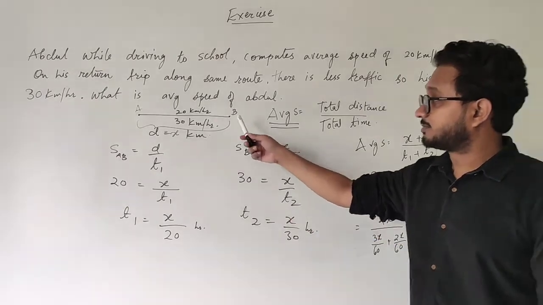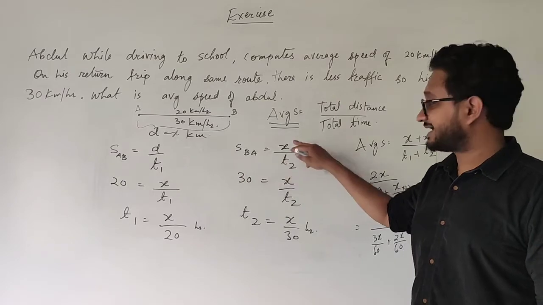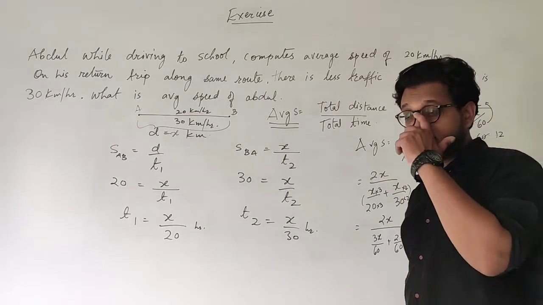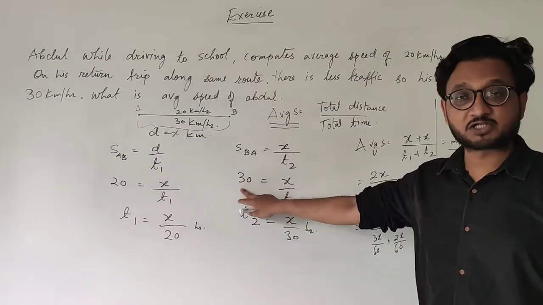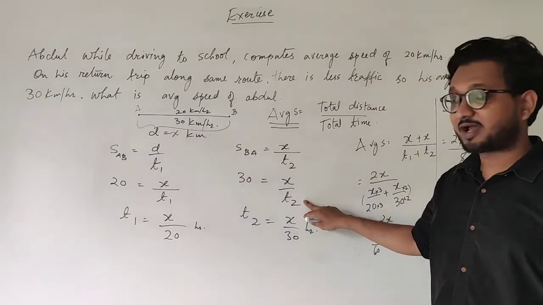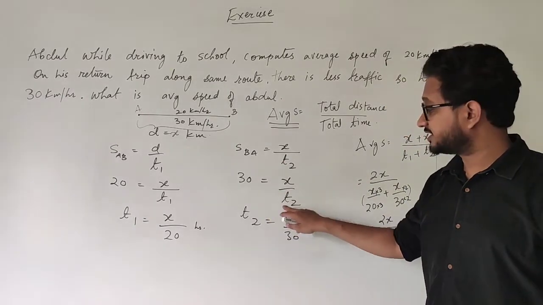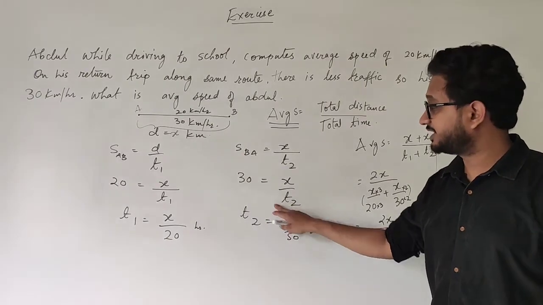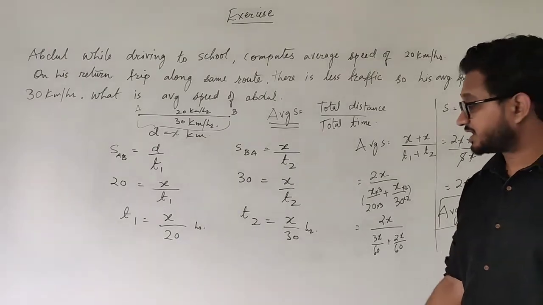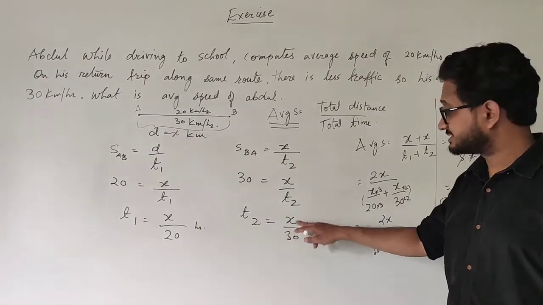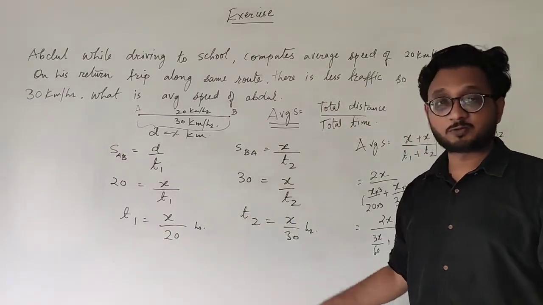Similarly, from school back home, what you get is S_BA, that is x upon time t2, and this speed, given as 30 kilometers per hour, we substitute over here. Time t2 we need to find, and distance is x that we already know. Once again swapping the values because we need to find time t2, by cross multiplication t2 goes up and 30 goes down in the denominator when it crosses the equal to sign. So time t2 is x upon 30. So you got time t1 and time t2.